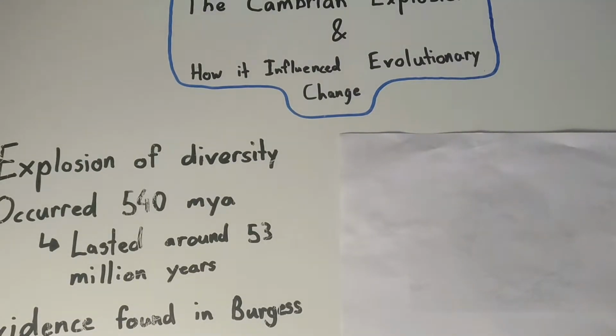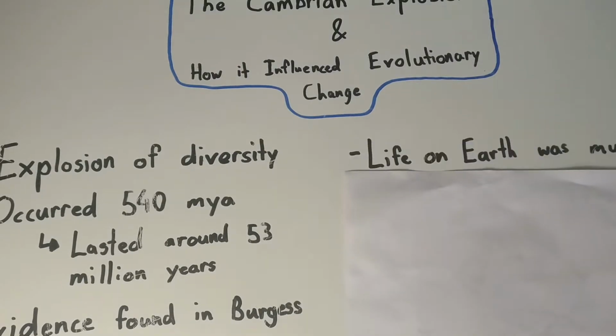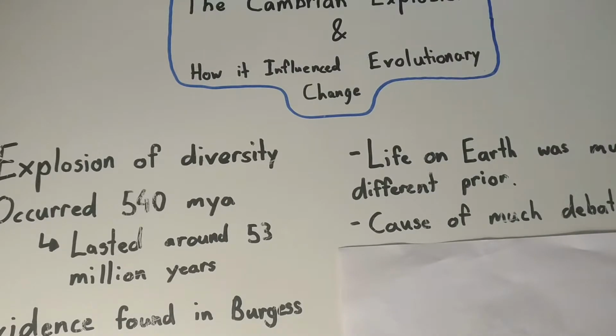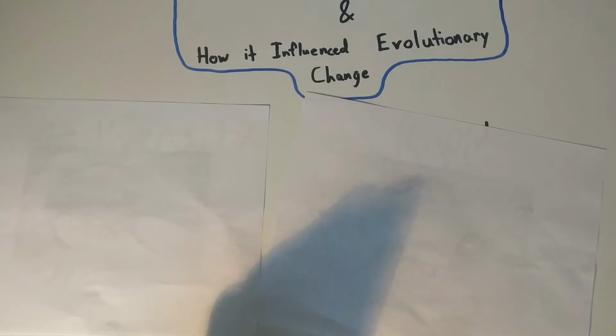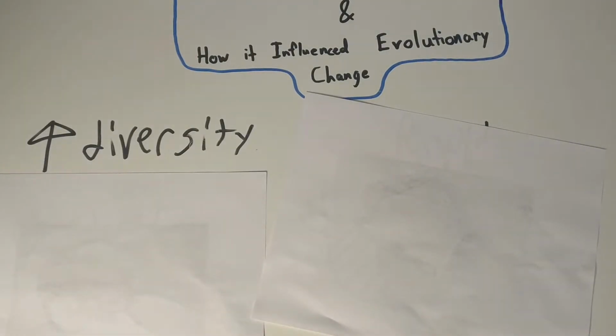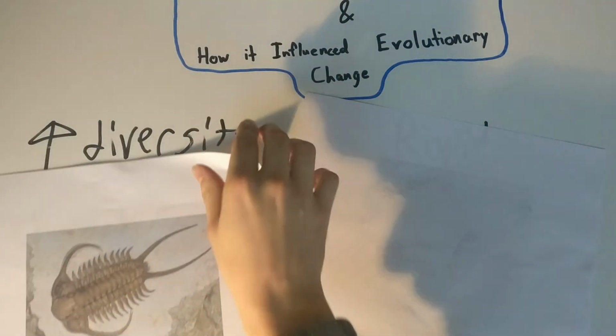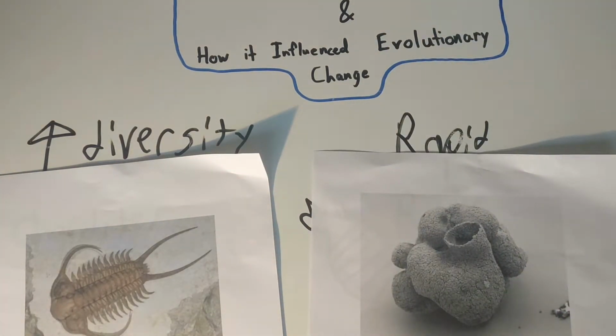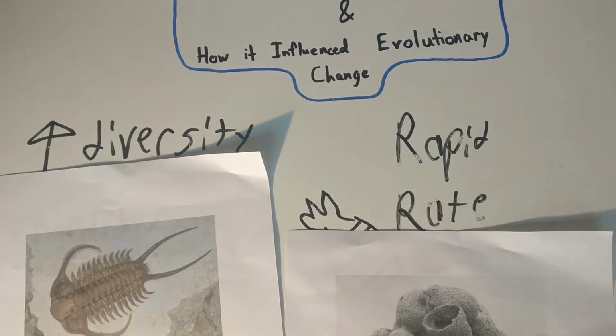Prior to this event, life on Earth was very different and consisted of very little animal life, and is also the cause of much debate in the scientific community as to how it occurred. So, the Cambrian explosion had resulted in a drastic increase in diversity. It was dominated by arthropods, including trilobites and sponges, which accounted for more than half the species we still see today. Now, the evolution occurred at a rapid rate.